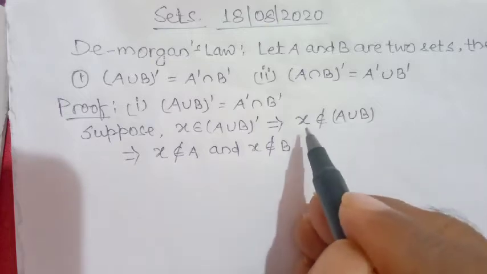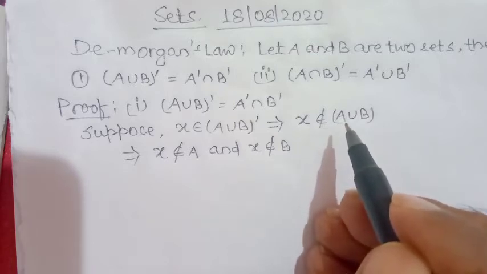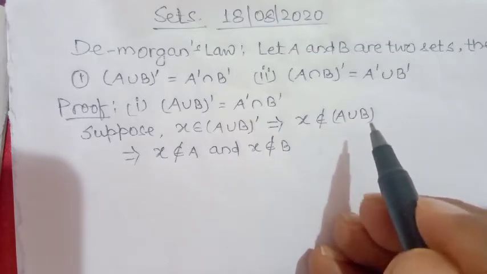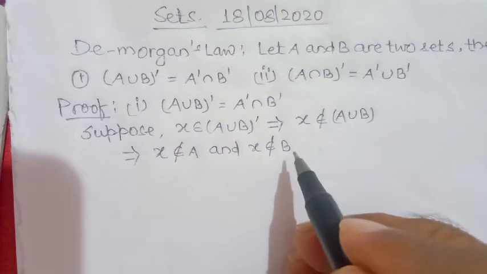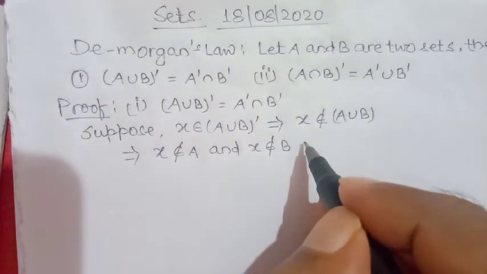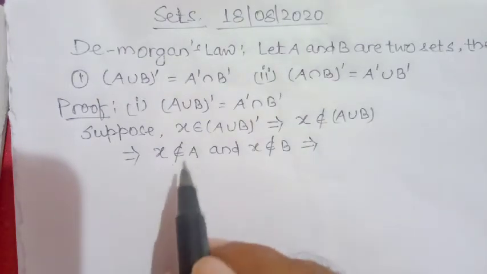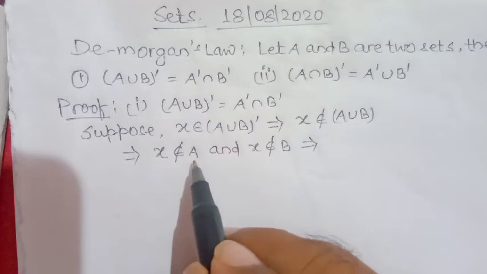But X here does not belong to A union B. It means X does not belong to A and X does not belong to B. So X does not belong to A. It means X belongs to where?